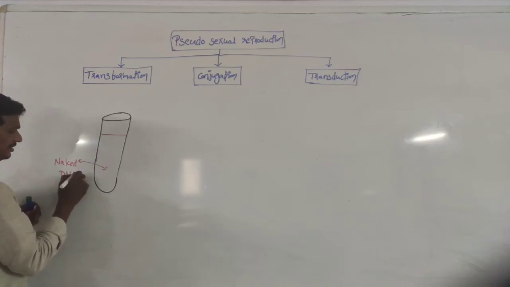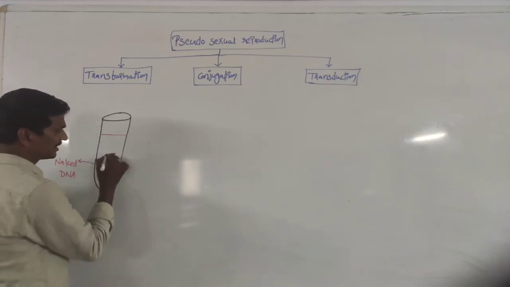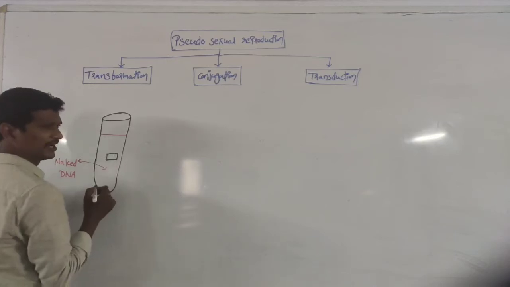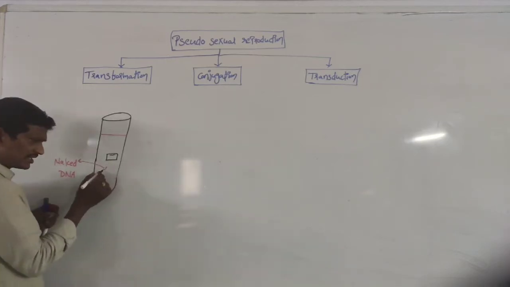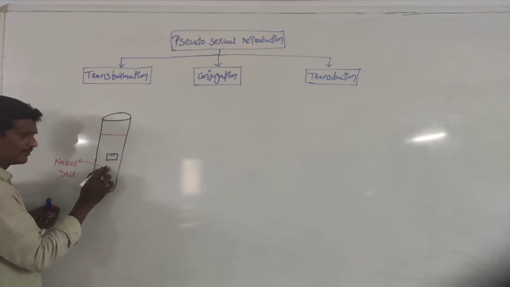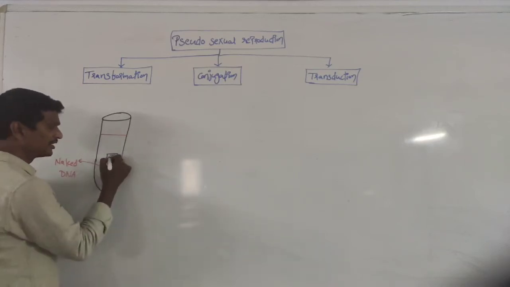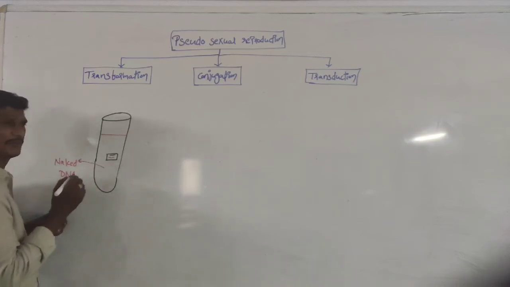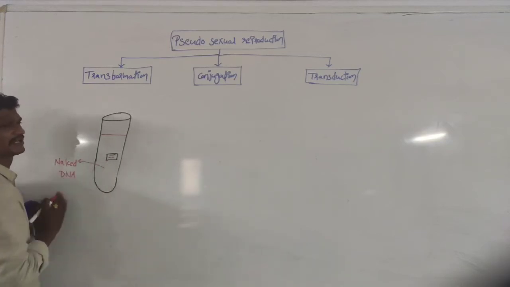That naked DNA, for suppose any new bacteria entered into that solution, these naked DNA molecules also enter into the bacteria. The naked DNA molecules are entered into another bacteria.